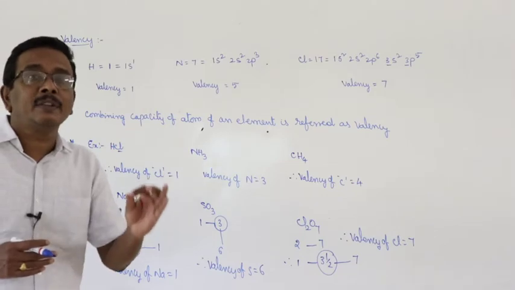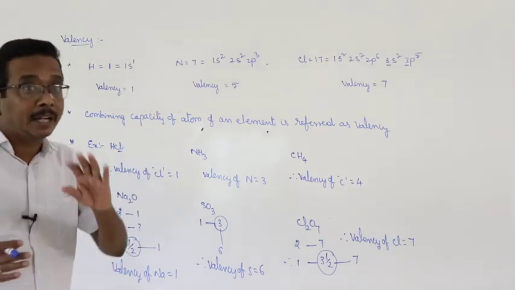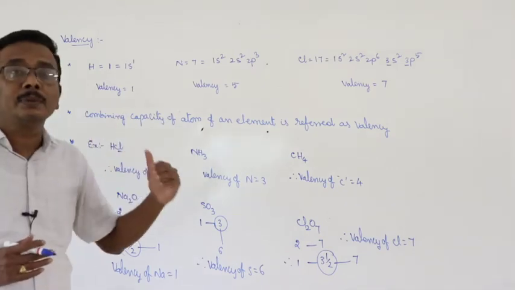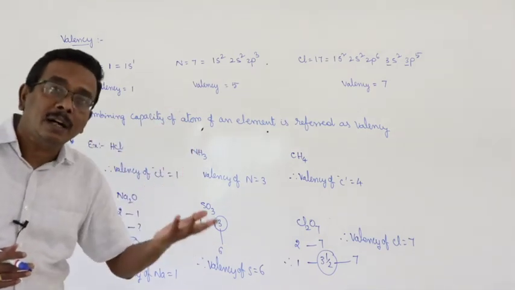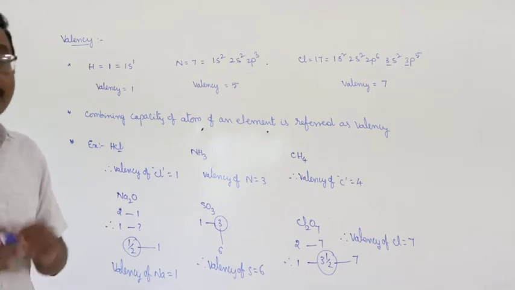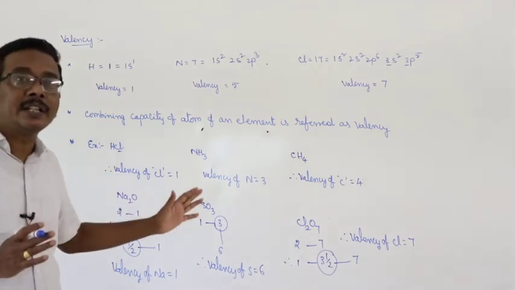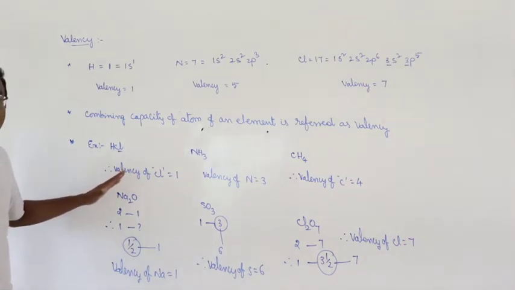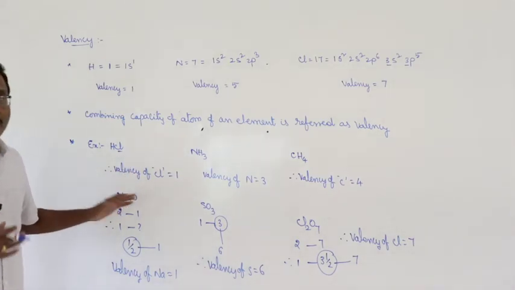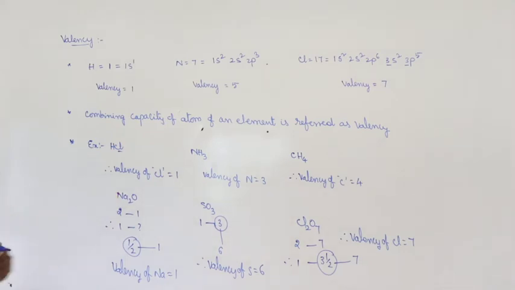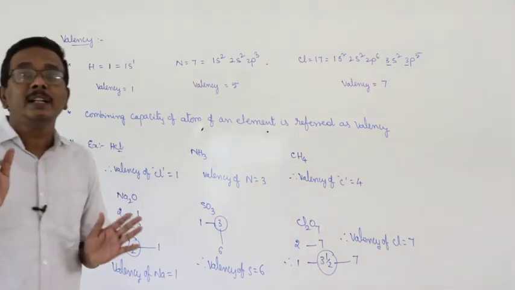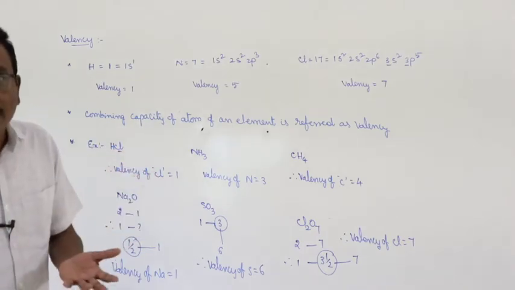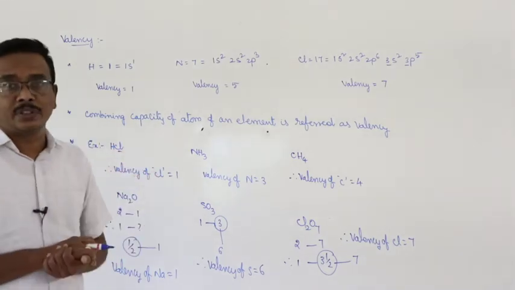Valency exists in the form of whole numbers only, it never goes to fractions. But oxidation states may be whole numbers or fractional values. At the same time, oxidation states appear with charges, but valency is not represented with a charge or with fractions. That is the difference between valency and oxidation state. Other than that, valency is almost similar to oxidation states.